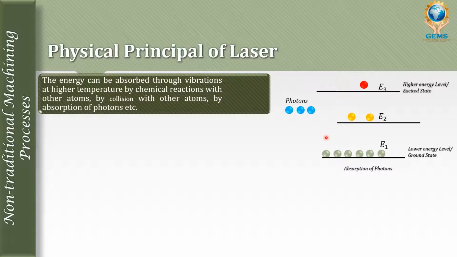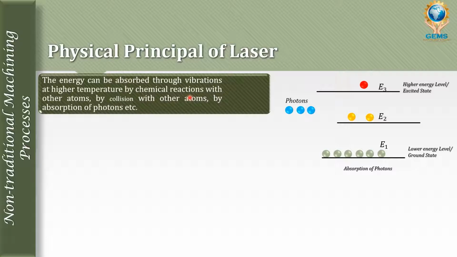The energy can be absorbed through vibrations at high temperature, by chemical reactions with other atoms, or by collisions with other atoms, or by absorption of photons. This energy may be in any form.